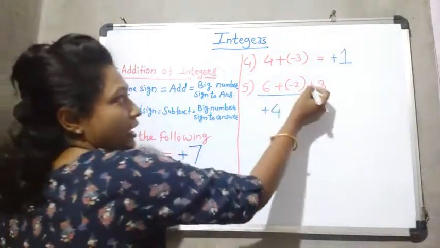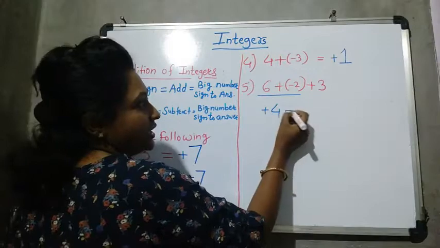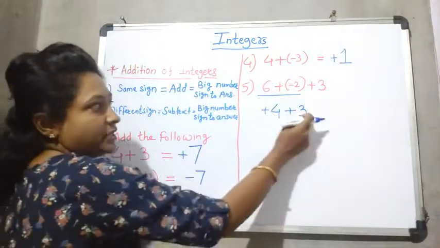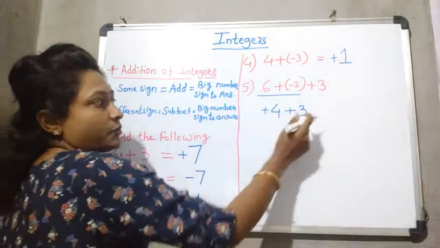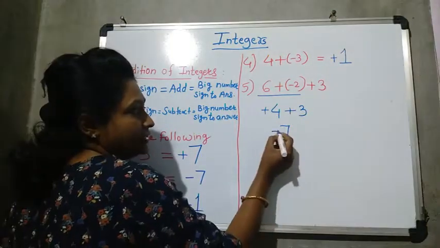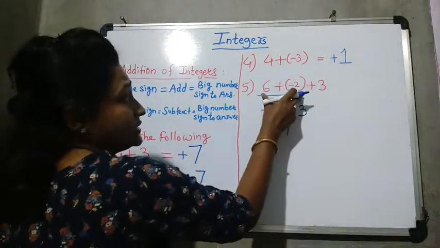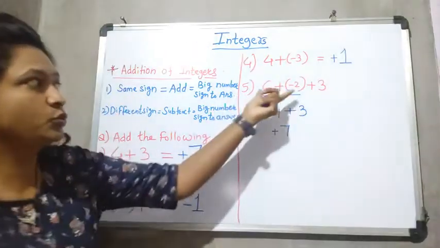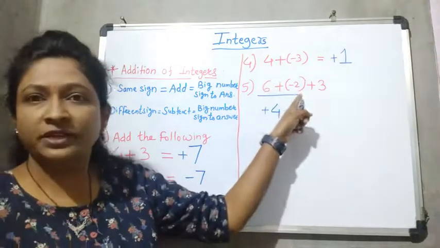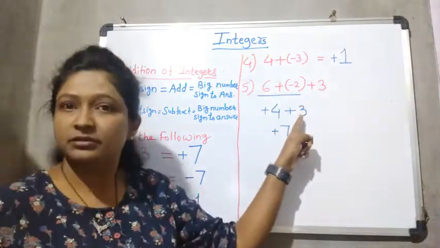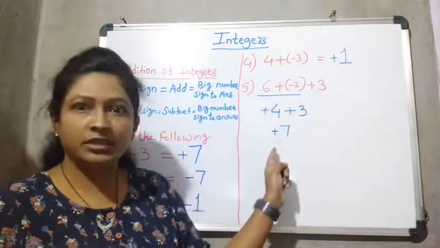Now you can take this plus 3 down. We will solve stepwise. Now 4 plus 3, both have positive signs, 4 plus 3 is 7, answer is plus 7. What did I do here? We have to solve stepwise. First we solve these two numbers, 6 and minus 2, which have different signs, so we subtract: 6 minus 2 is 4, plus 3, so 4 plus 3 is 7.